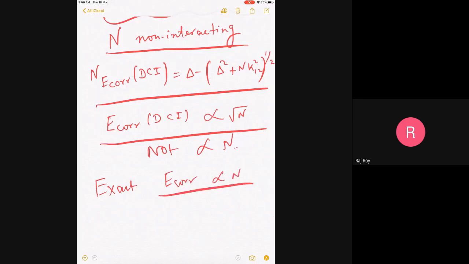Which means if I have n monomers, the energy should be the sum of the n monomer energies in the exact limit. But in the DCI, it is proportional to square root of n. Is it clear?